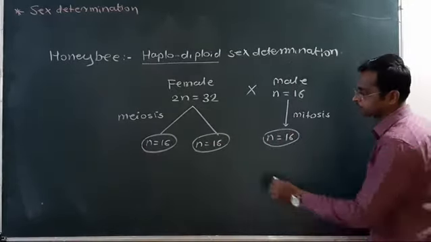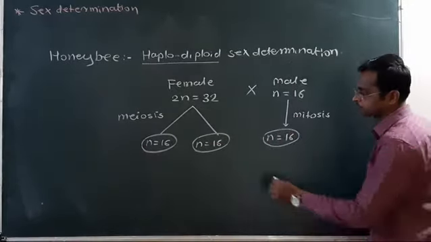Now, at the time of fertilization, the female egg, n equal to 16, is fertilized by the male sperm, n equal to 16. This is sexual reproduction by fusion of male gamete and female gamete.